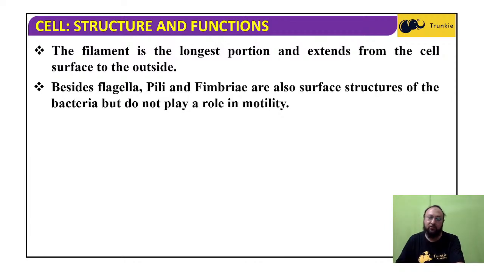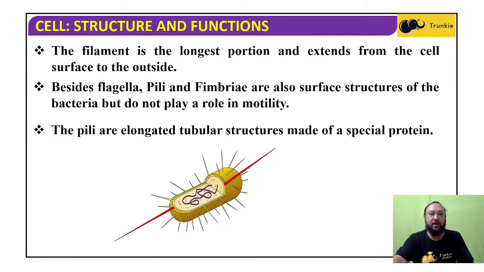But these do not play a role in the movement of the bacteria. They have other important roles; pili, for example, play an important role in the reproduction of bacteria. The pili are elongated tubular structures made of a special protein.